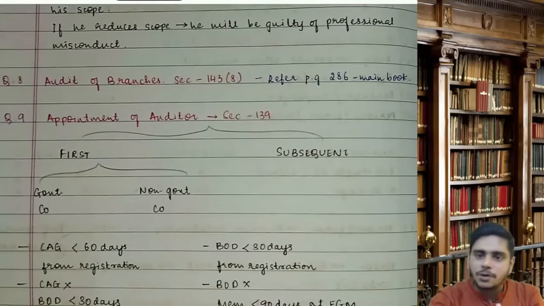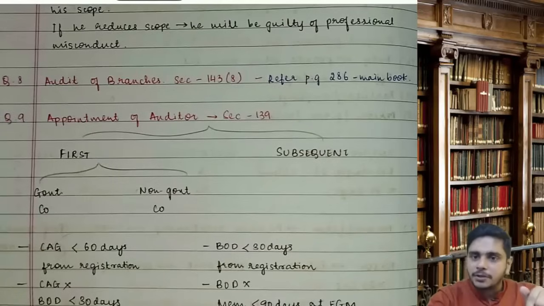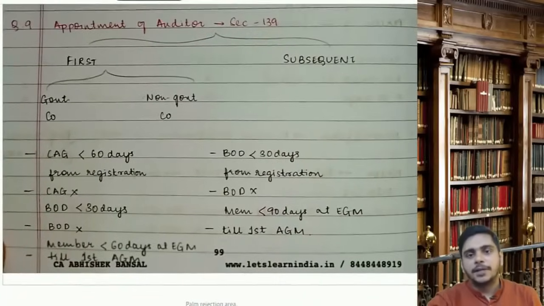If I am not going for local branch, the company will appoint another person who will be CA plus COP. If I am not going for foreign branch, the company will appoint another auditor who will be qualified as per foreign law. That was a twist there. Okay. Then appointment of auditor.